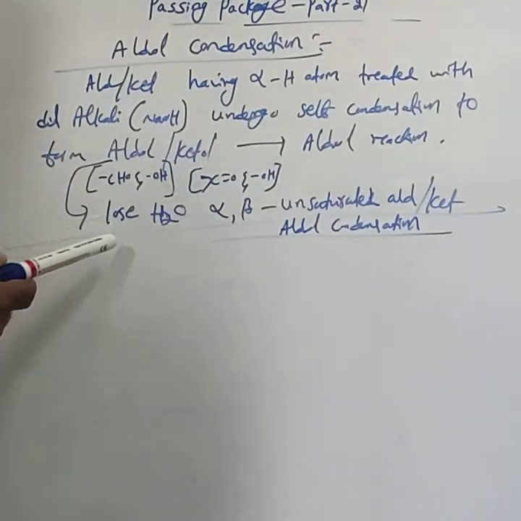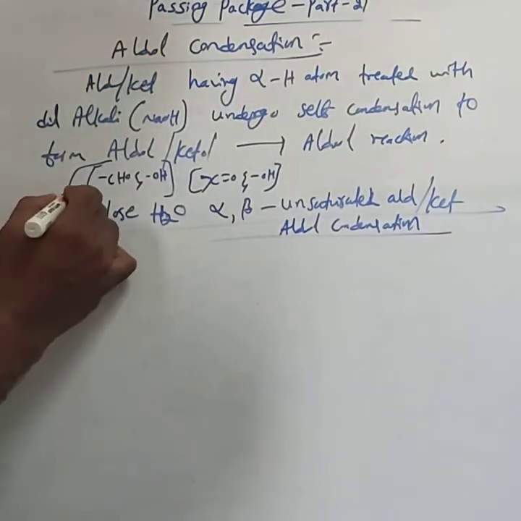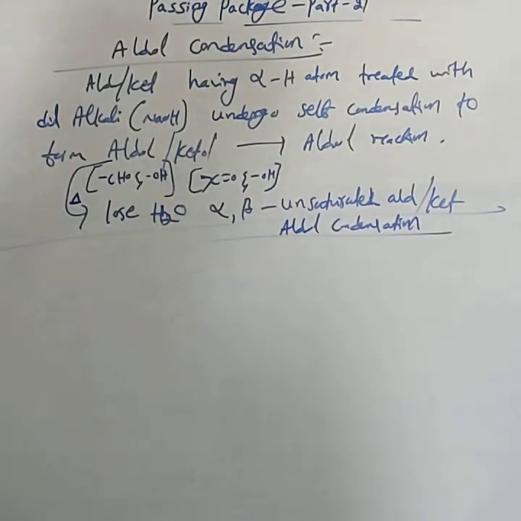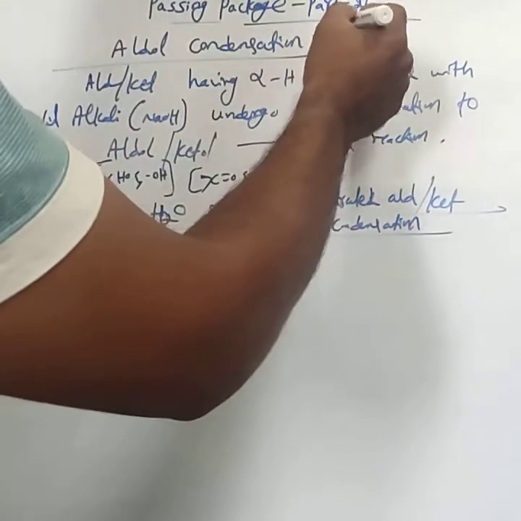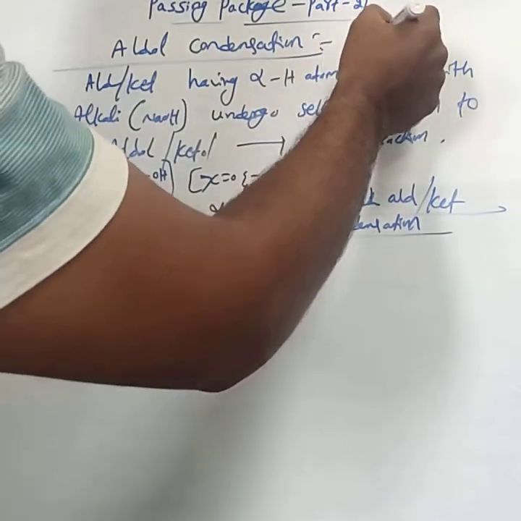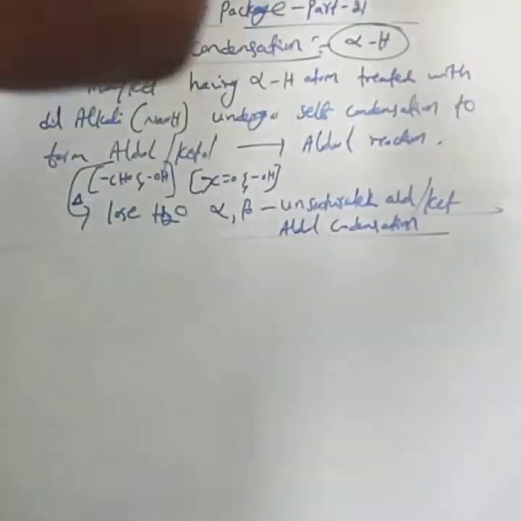Aldol or ketol on heating readily loses the water molecule and yields an alpha beta unsaturated aldehyde or ketone. This reaction is called aldol condensation. It is the general characteristic of aldehydes or ketones having alpha hydrogen atoms.